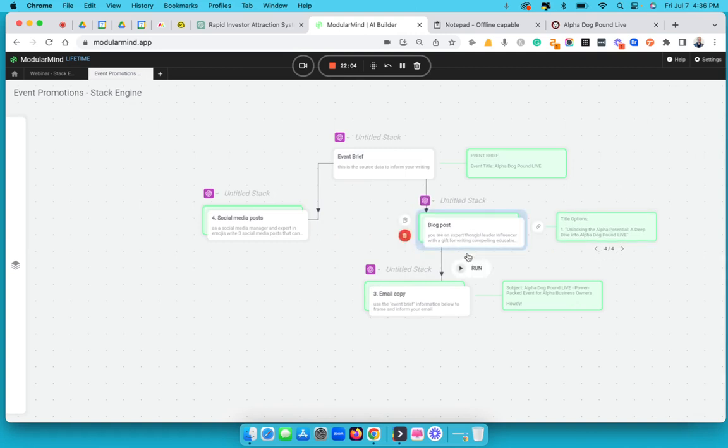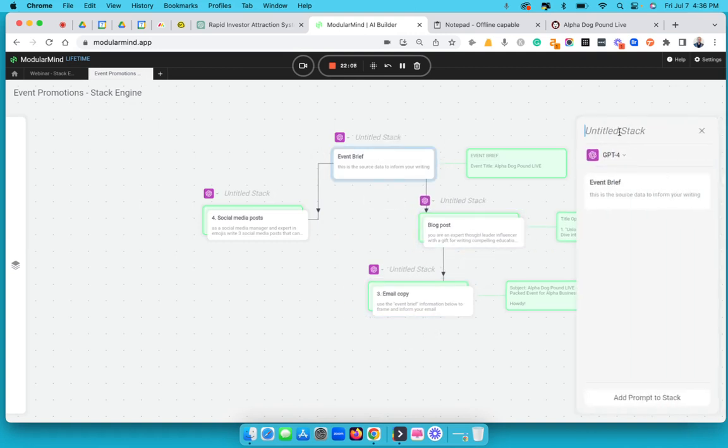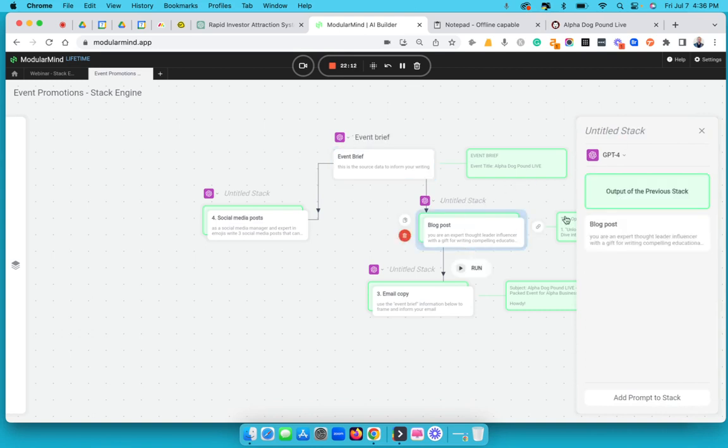Let's try it. This is the event brief. This is the blog post. This is the email copy. And then this is the social media post.